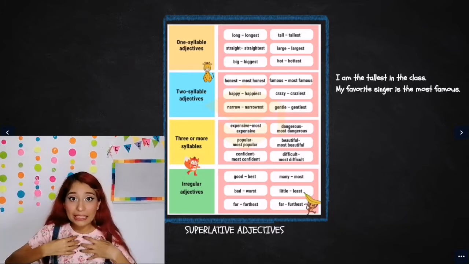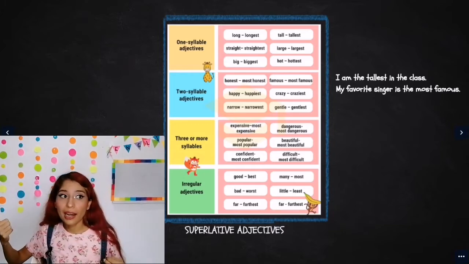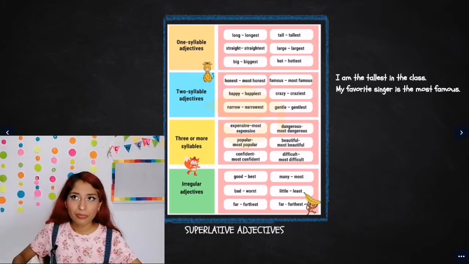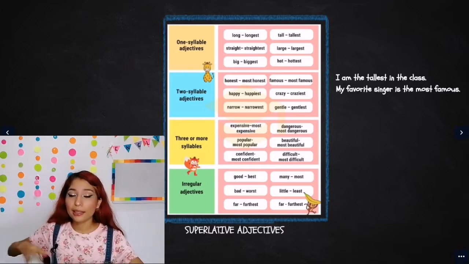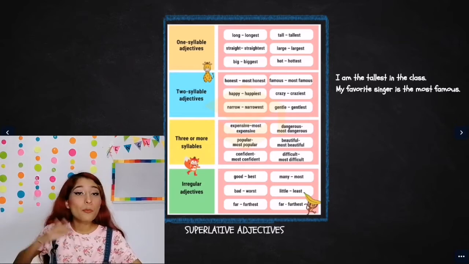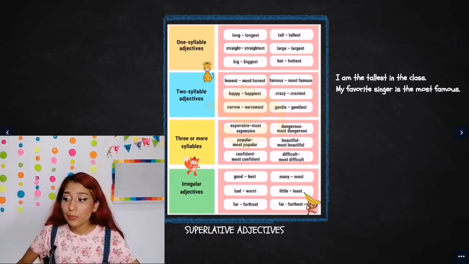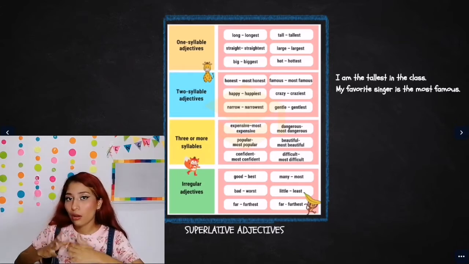Some examples: I am the tallest in the class. I'm comparing myself with the rest of the class. Maybe in the class we are 13, I think. I'm comparing myself with the 12 left. Okay, there's a big group, 2 or more. My favorite singer is the most famous. Here we have "most famous" because famous is a long adjective.